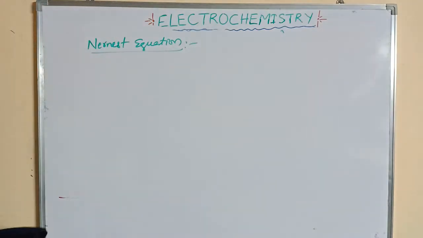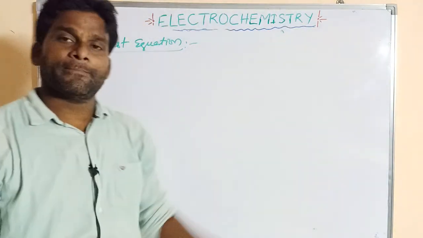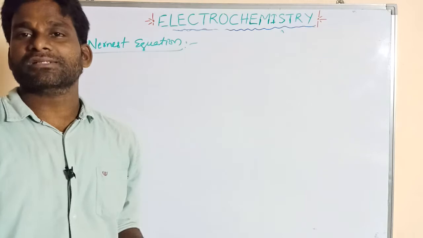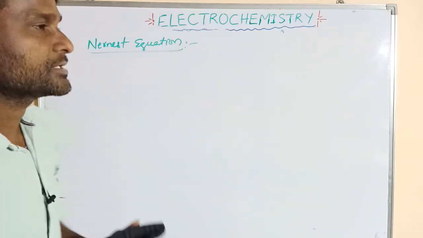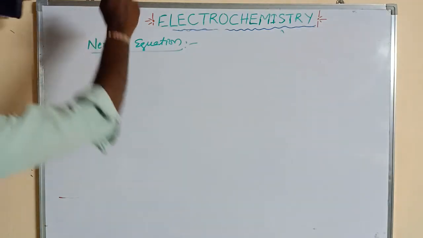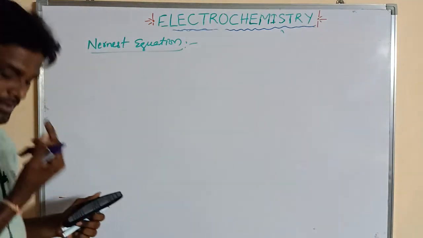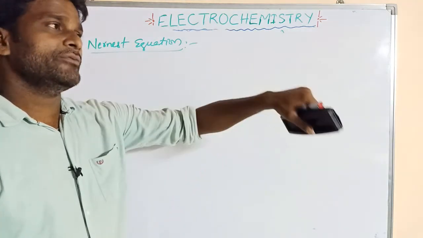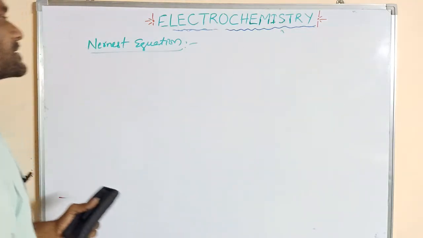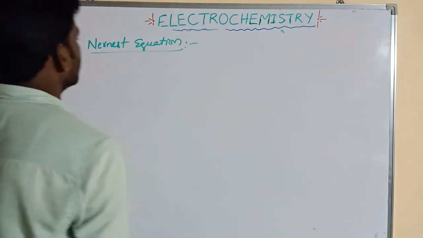So how do we measure potential at different concentrations and different temperatures? This equation gives the relation between potential, like voltage, and different concentrations at different temperatures, right?